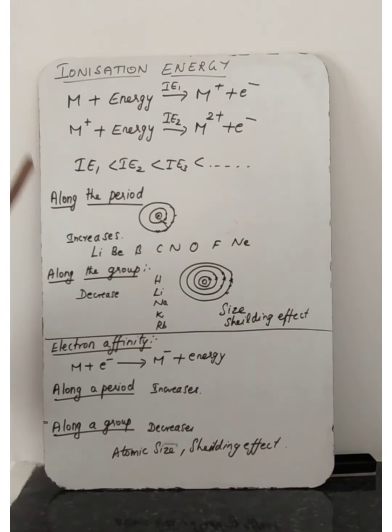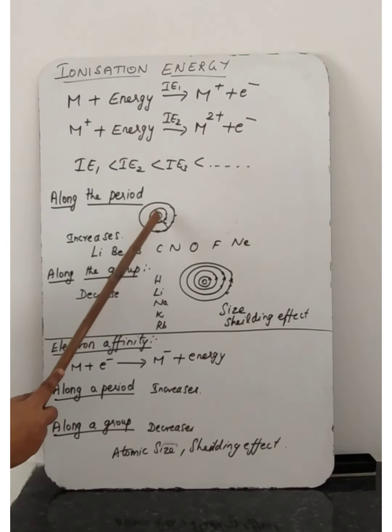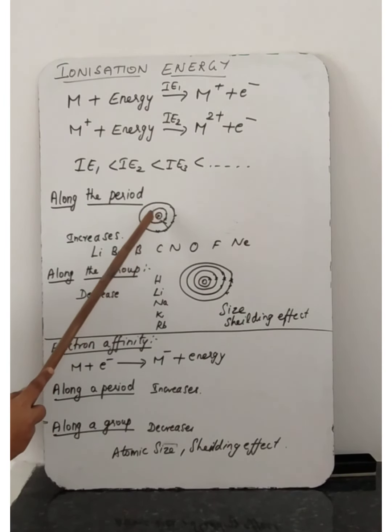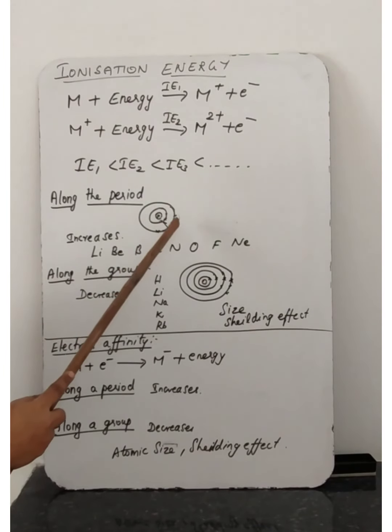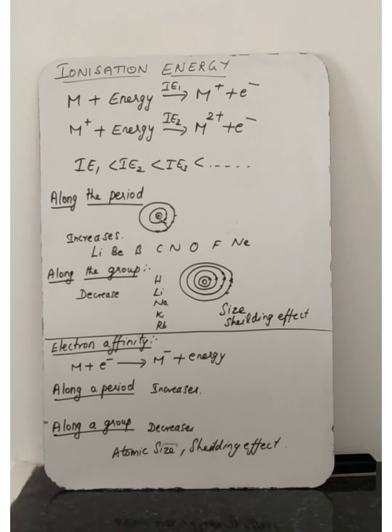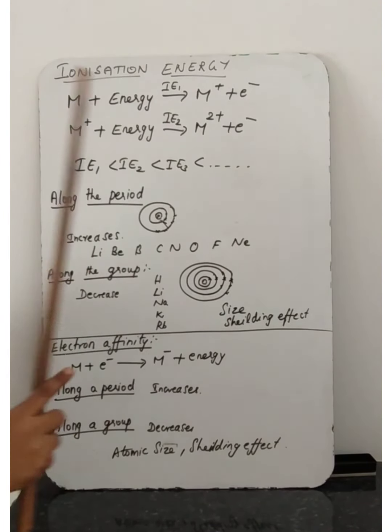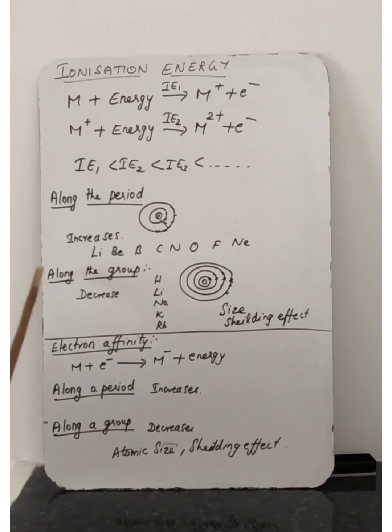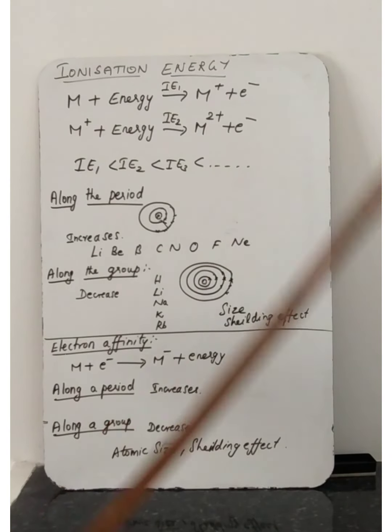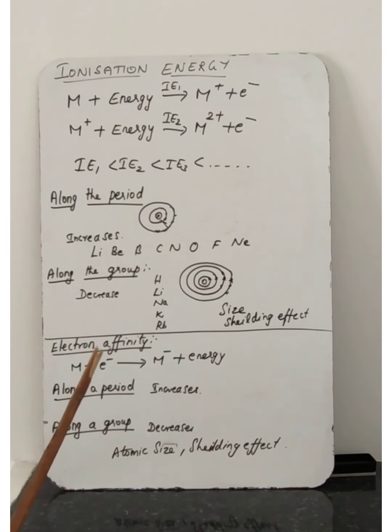Nuclear charge increases, so the nucleus attracts the valence electrons towards itself. It is not possible for that atom to remove the electron from the valence shell; it is difficult, and requires more energy. That's why ionization energy increases along the period, and along the group it decreases. While we move from top to bottom along the group in the periodic table, ionization energy decreases. Why does it decrease?